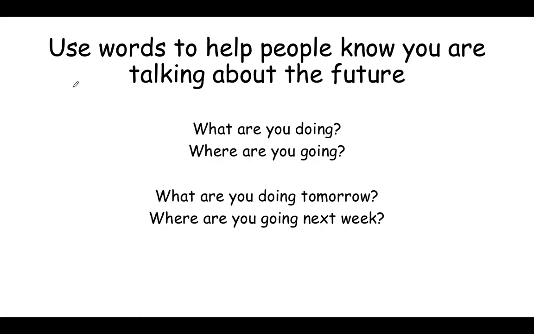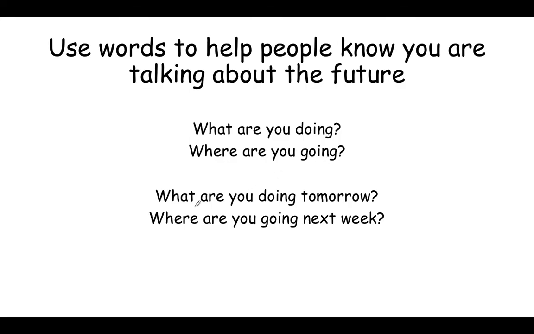So when you're using the present progressive to talk about the future, you can use words that help people know you are talking about the future. So, for example, we have this sentence. What are you doing? Where are you going? These are 2 questions. If you asked somebody, what are you doing? Or where are you going? That would mean if you are asking them, what are you doing right now? Where are you going right now?